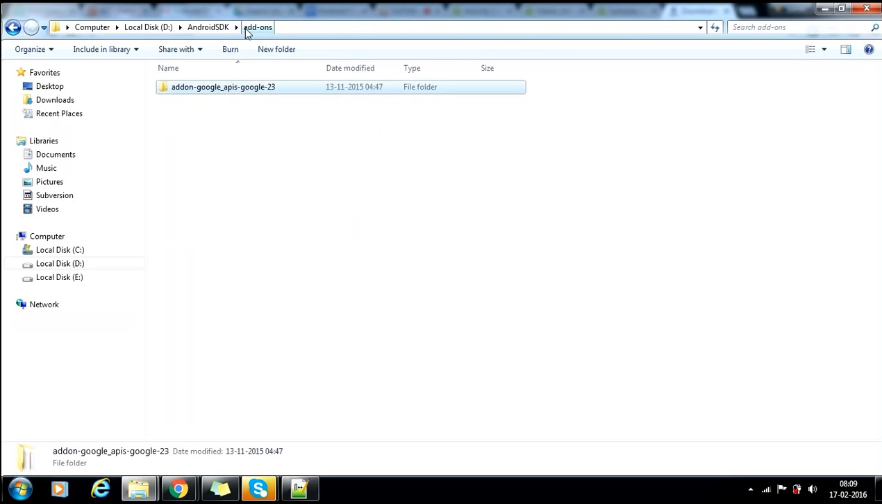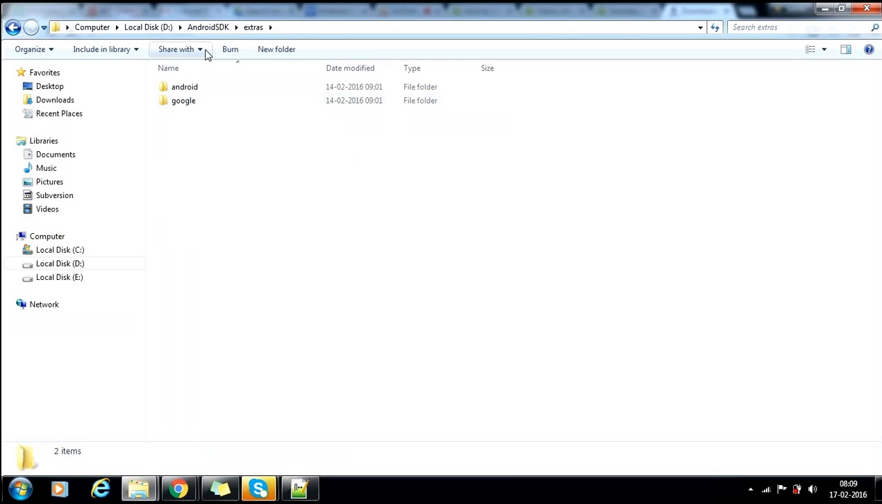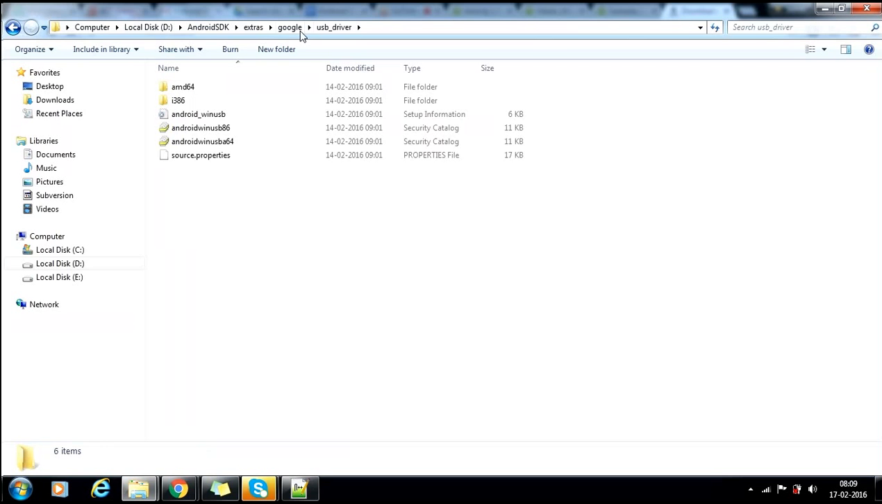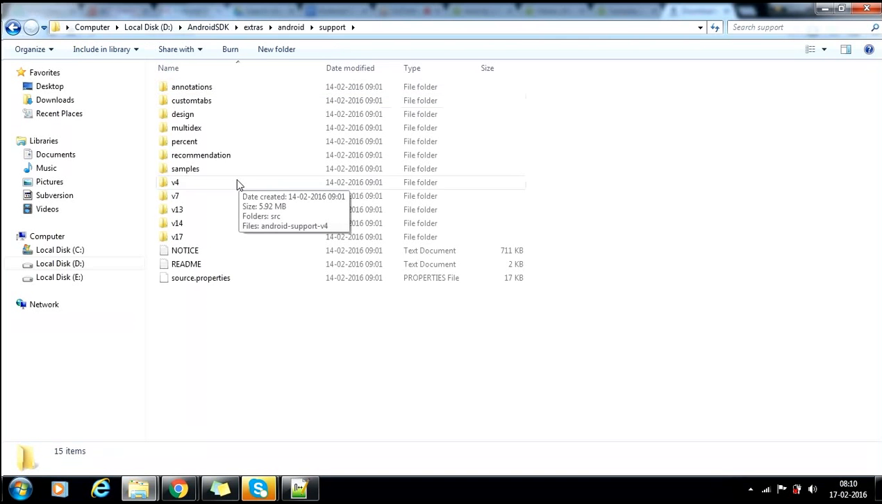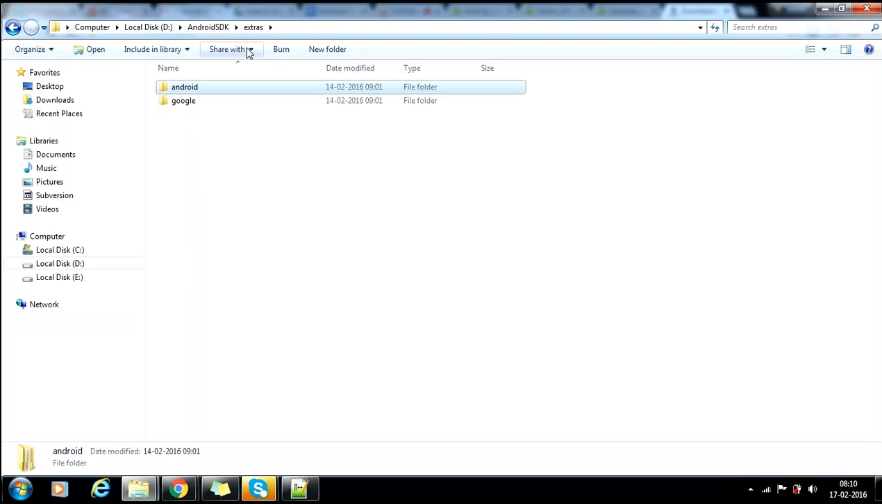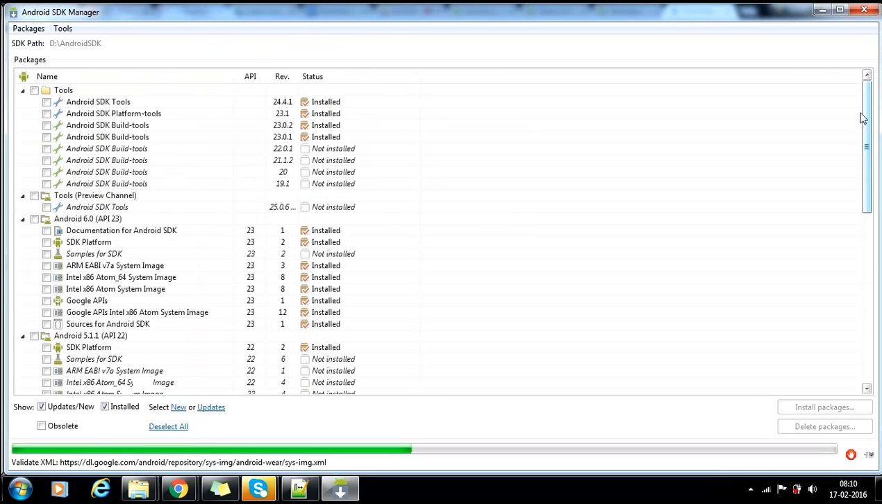You need to know the difference between these add-ons and plugins. Next, build tools. Now I will tell you about extras. See, the USB driver: you need to have this in your system so that you can connect over USB. These extras should be there. How do we get these extras? In the SDK here you have extras, right?